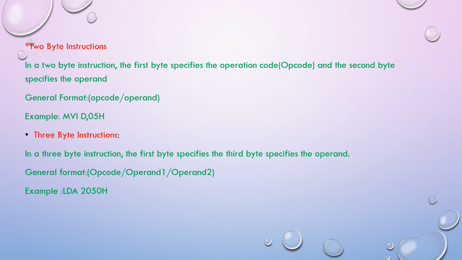Finally, 3 byte instructions. In a 3 byte instruction, the first byte specifies the opcode, and the second and third bytes specify the operand. That means in a 3 byte instruction, 1 byte gives the opcode and the other 2 bytes give the operands. In general form: opcode, operand 1, operand 2.